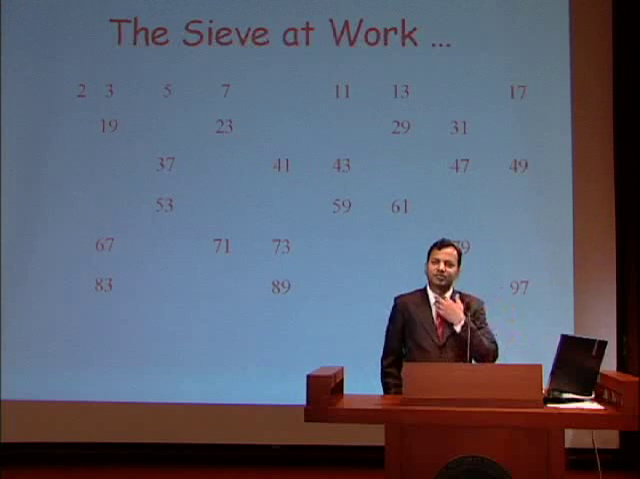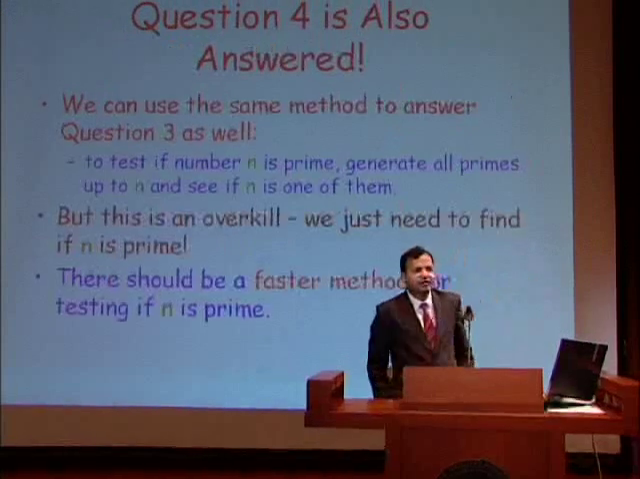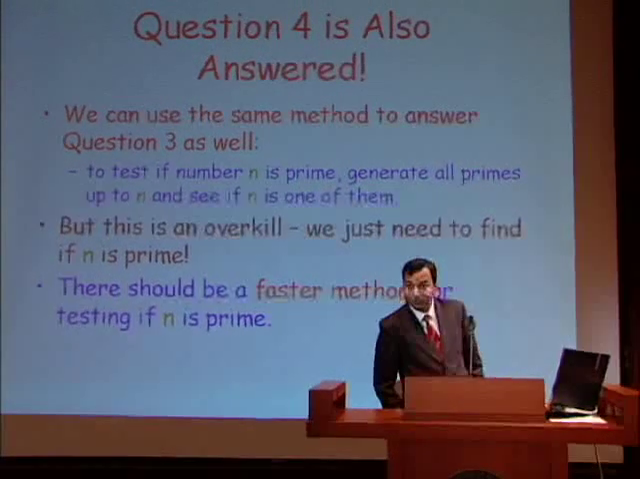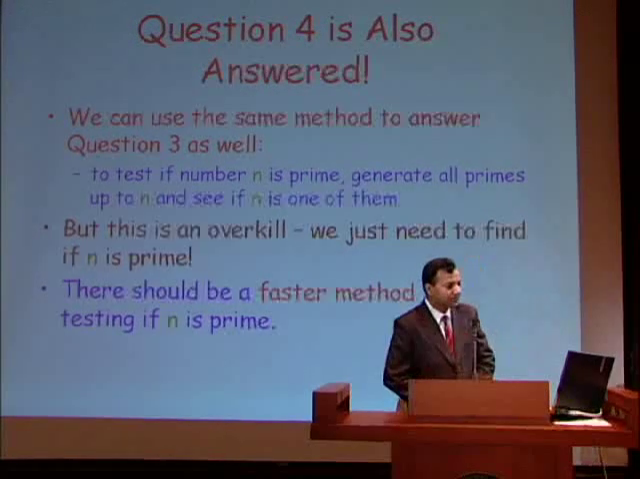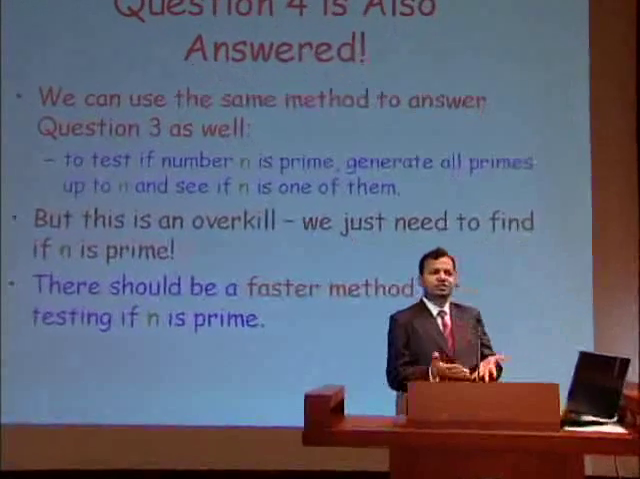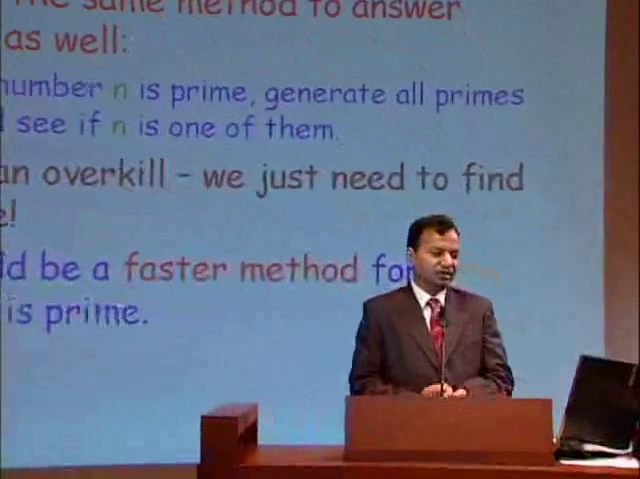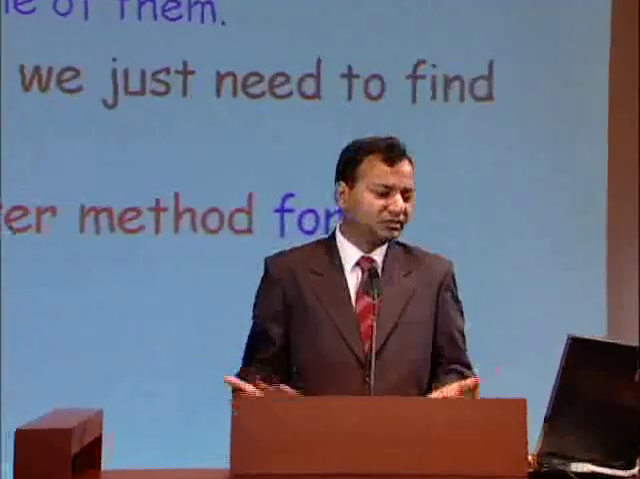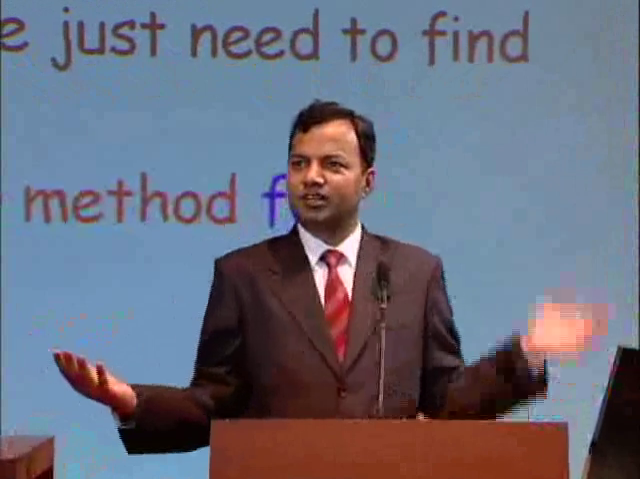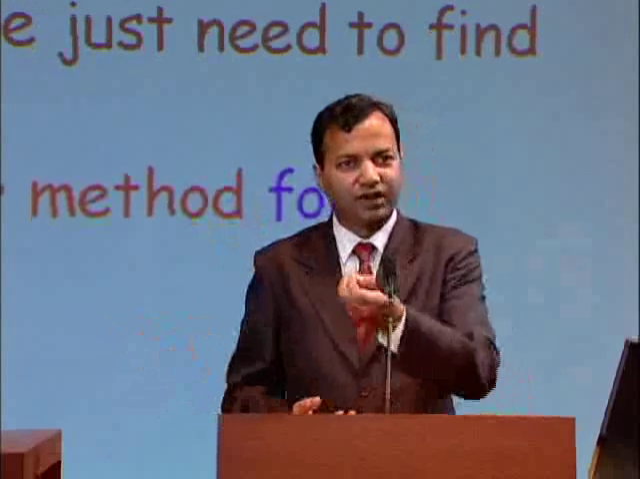It's a very simple and elegant method for identifying primes in a certain range. And this clearly answers our question 4 also, because question 4 was, how do we generate all primes between 1 and n? And in fact, we can use this method to answer question 3 as well. Question 3, if you recall, was how do we know if a number n is prime or not? Well, here is a method which generates all primes between 1 and n. So what we do is simply write down all the numbers between 1 and n, run the sieve, and identify all the prime numbers in this range. If n occurs there, then n is prime. If n doesn't occur there, it's not prime.